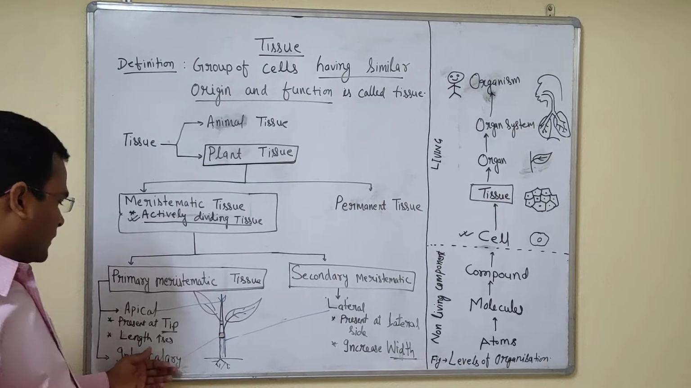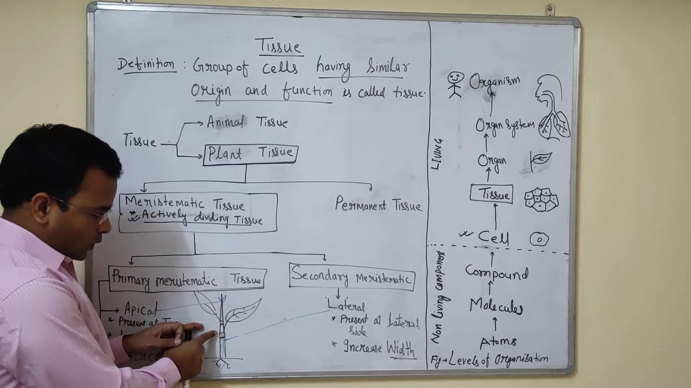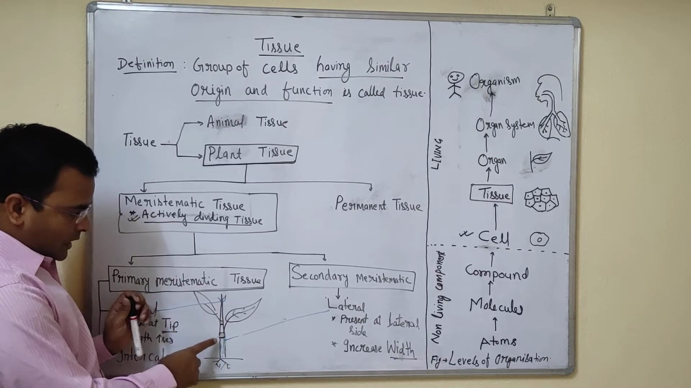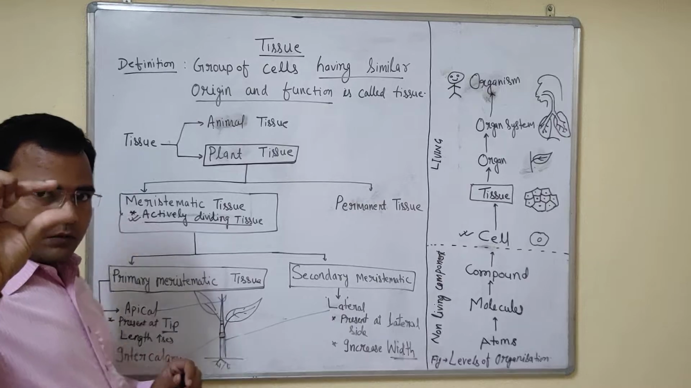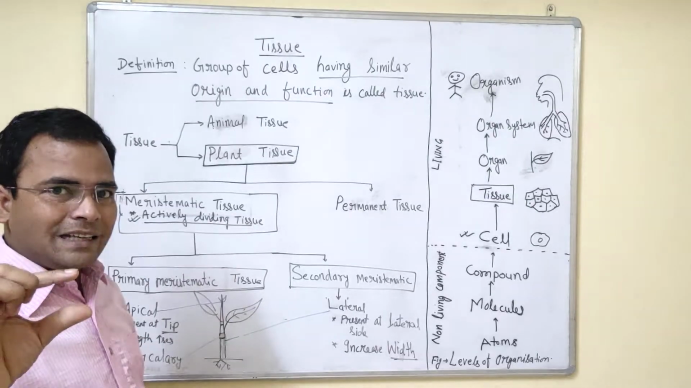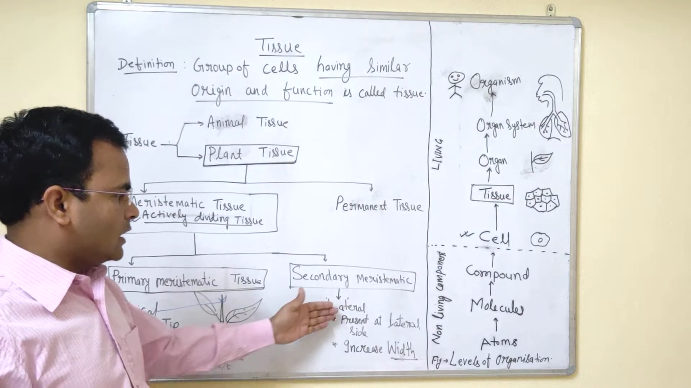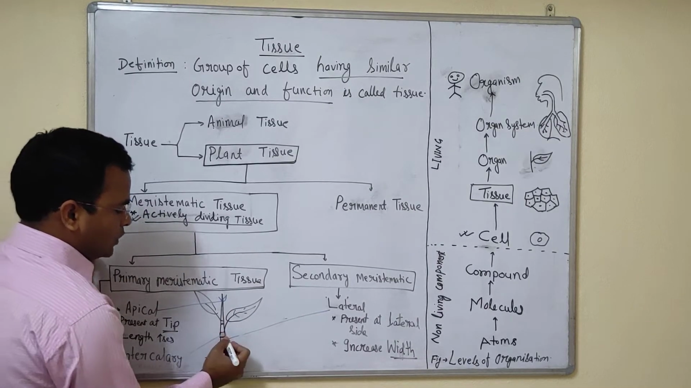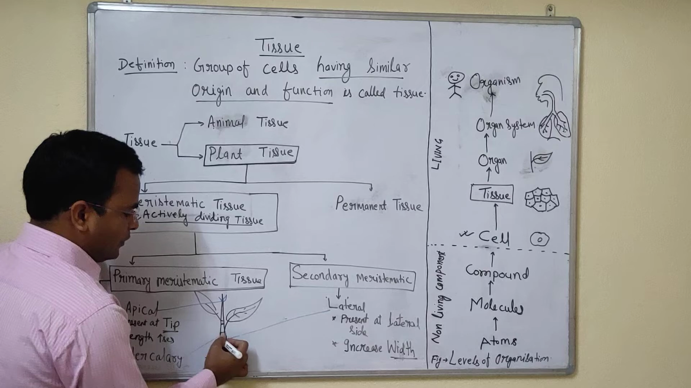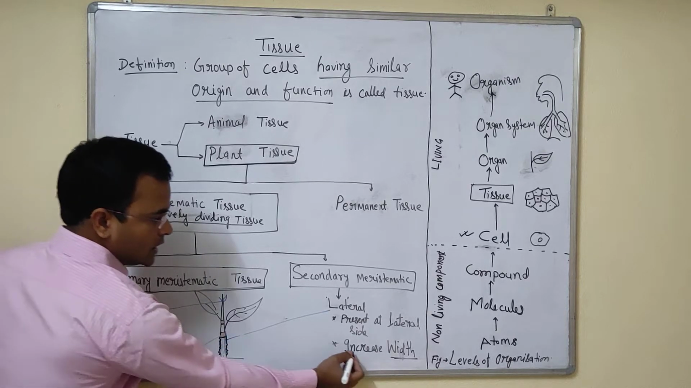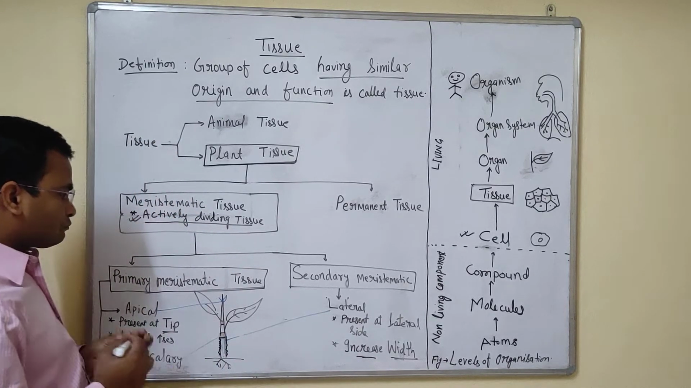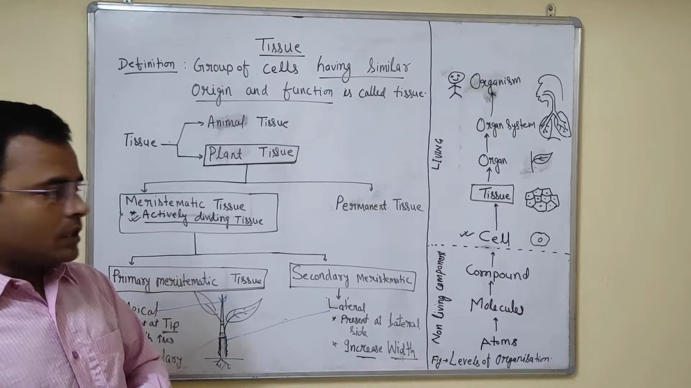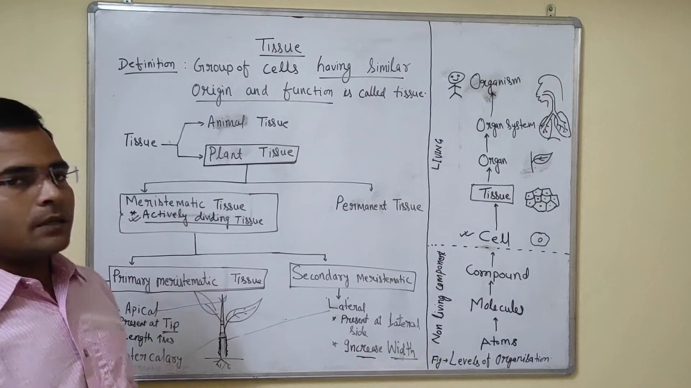The next one is the intercalary meristem. At the node region, you can see here some red structure. This is called the intercalary meristem. The third one is the lateral meristem, which is present at the lateral side and is responsible for the increase in the width of the plant. So this is an outline of meristematic tissue.